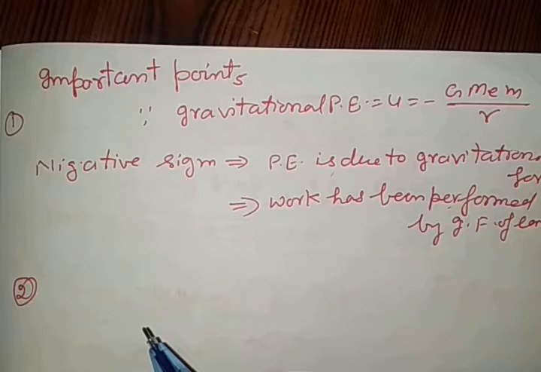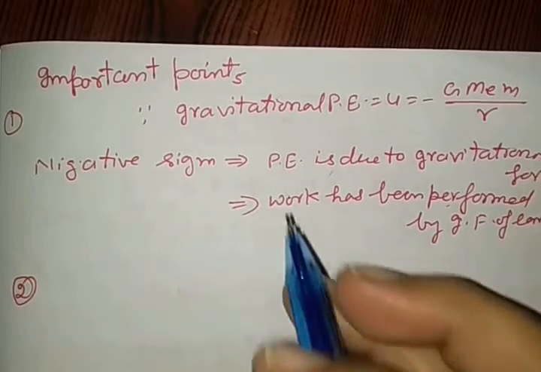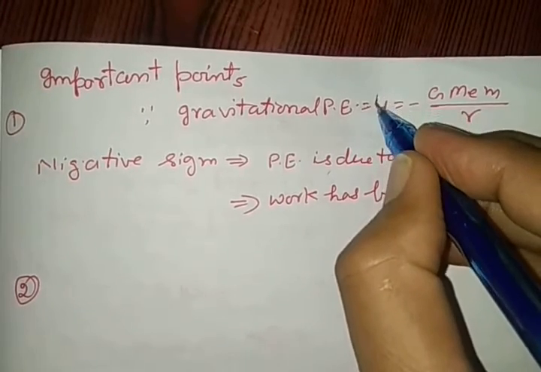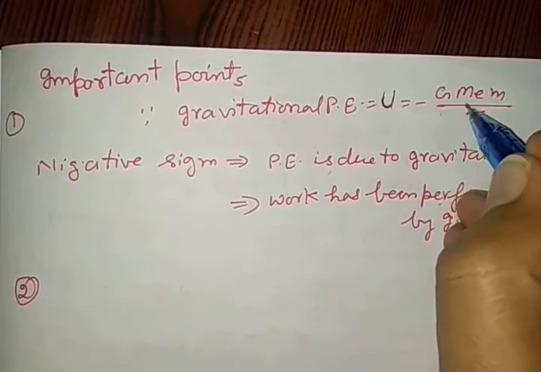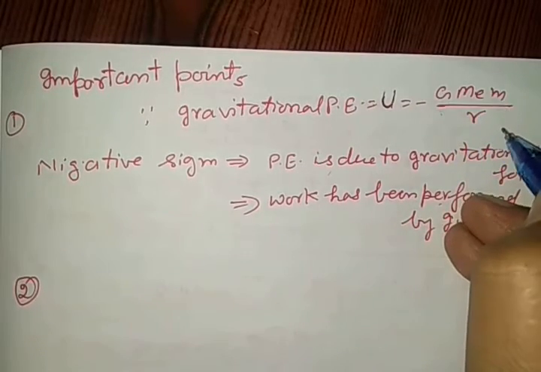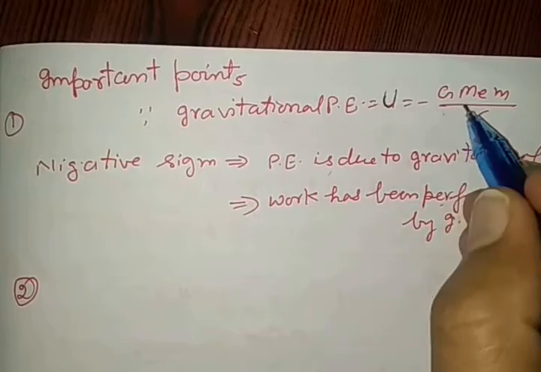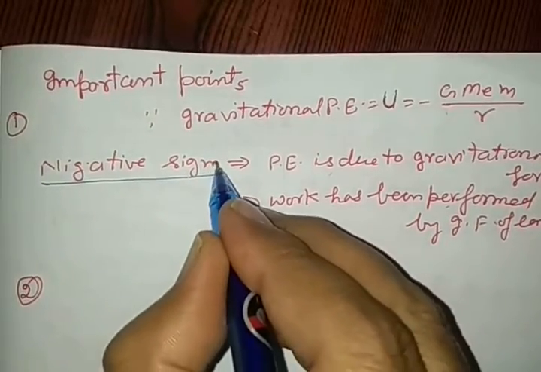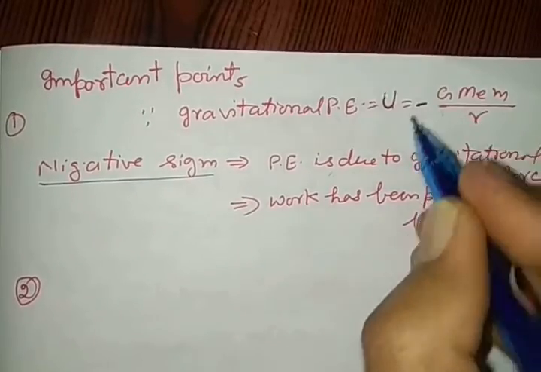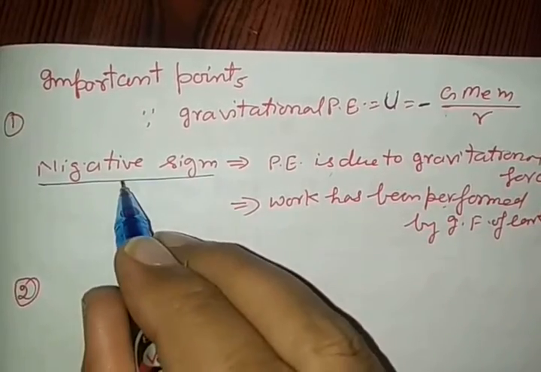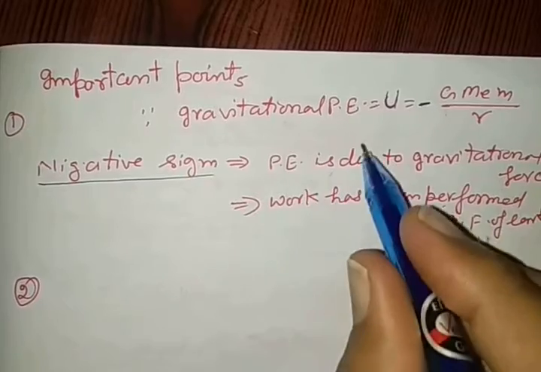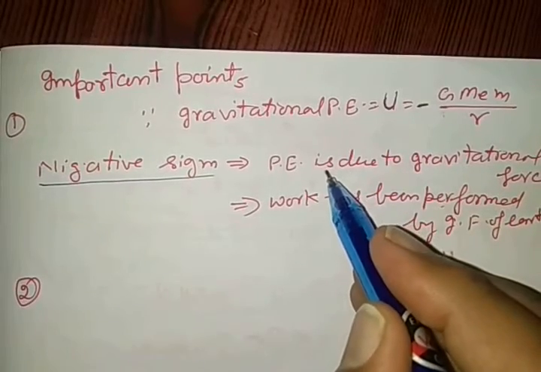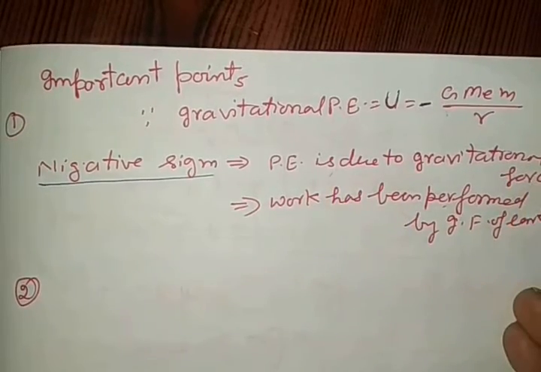We are going to obtain important conclusions regarding gravitational potential energy. Since gravitational potential energy U is given by the formula minus G M_E M by R, in this formula there is a negative sign. The negative sign means this gravitational potential energy is due to the gravitational force.